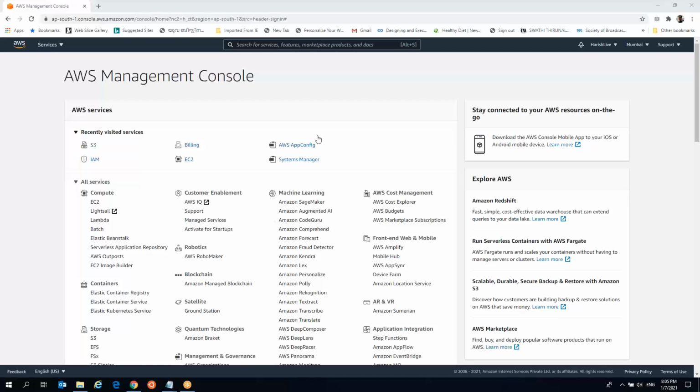Yes, sir. So everyone can see Harish's screen, right? Yes, Praveen and Suresh. Super. Yes, sir, I can see it. Please go to, under all services, there will be a service called IAM, which refers to Identity Access Management. Please go to that service, sir. Search for it. Yeah, IAM.